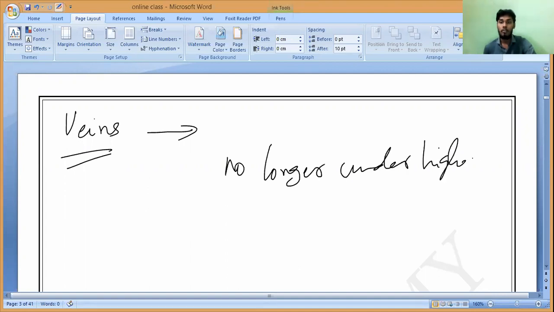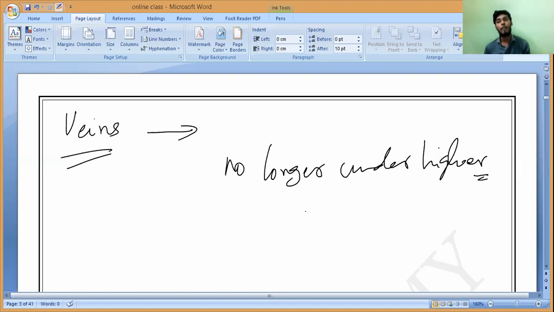So what will happen? Suppose the blood is being brought from our legs to our heart. It is actually pumping upward. So if there are no valves to prevent the backflow, then what will happen?